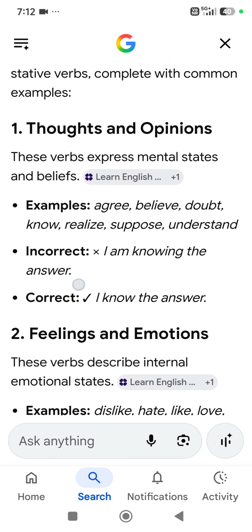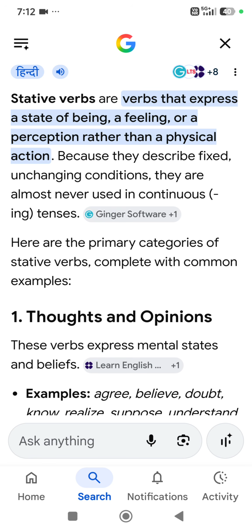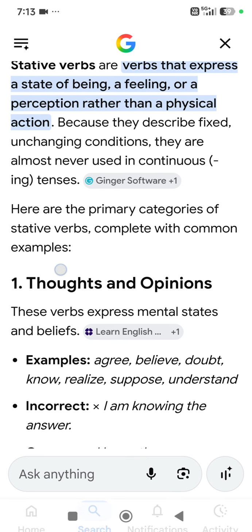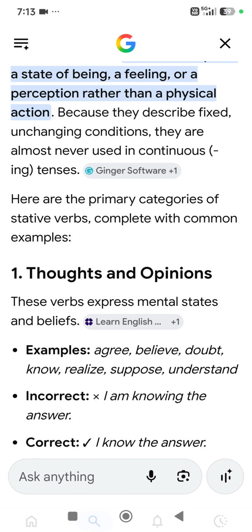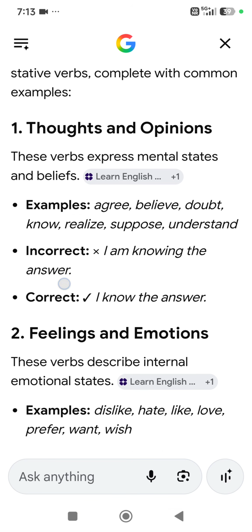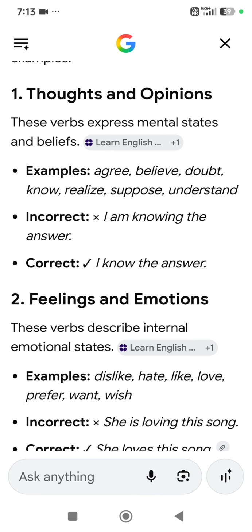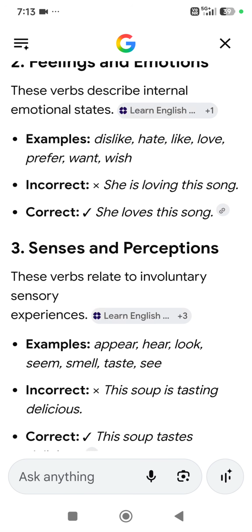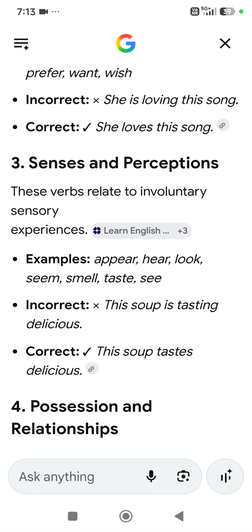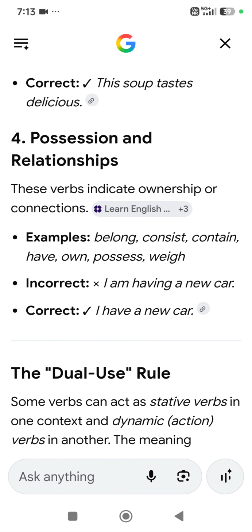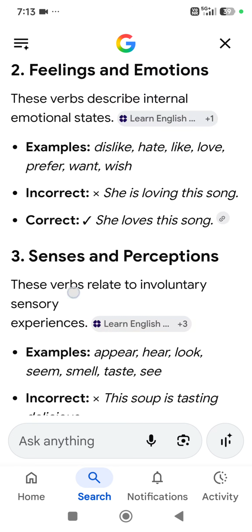So please remember, I'm repeating: stative verbs express a state of being, a feeling, or a perception rather than physical action. Stative verbs are broadly categorized into 4: number 1, thoughts and opinions; number 2, feelings and emotions; number 3, senses and perception; number 4, possession and relationships.